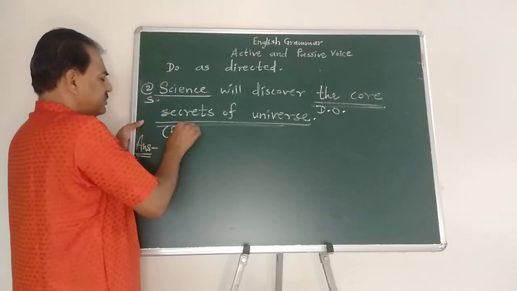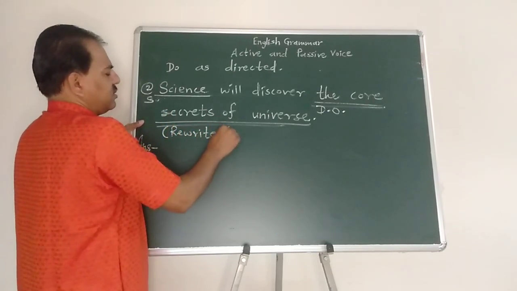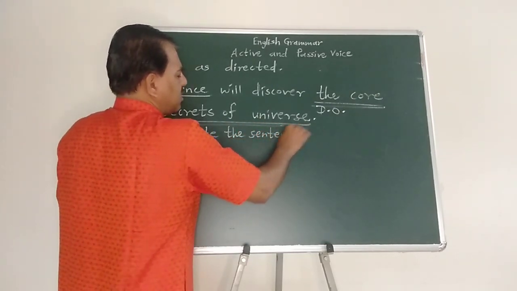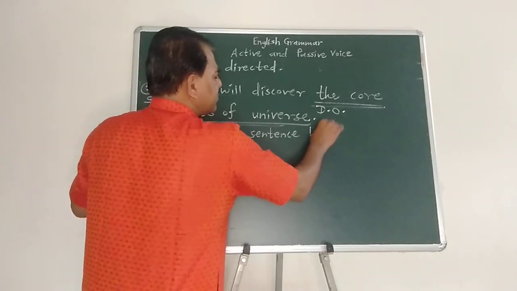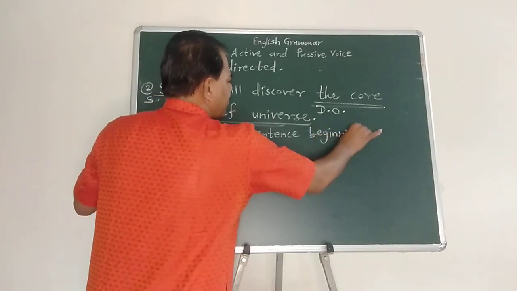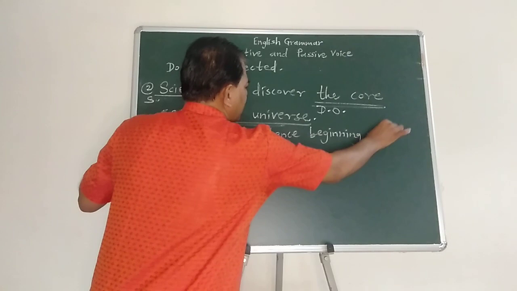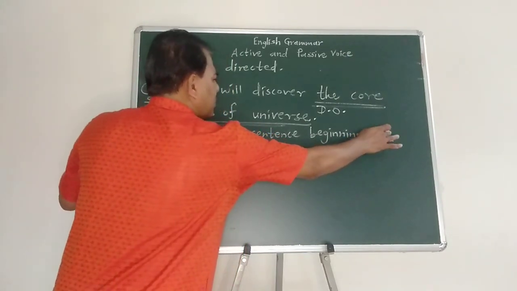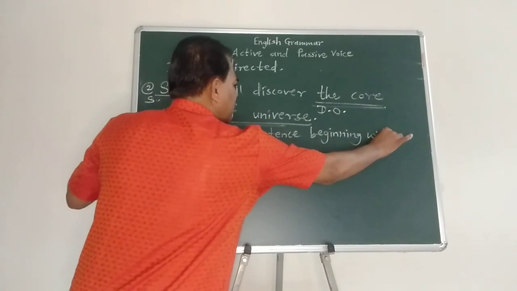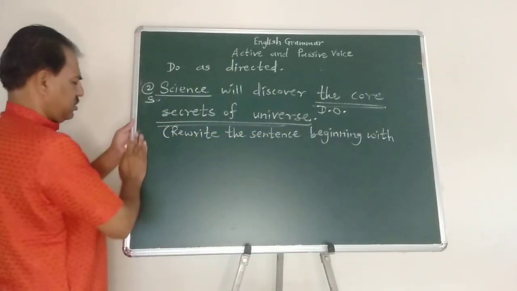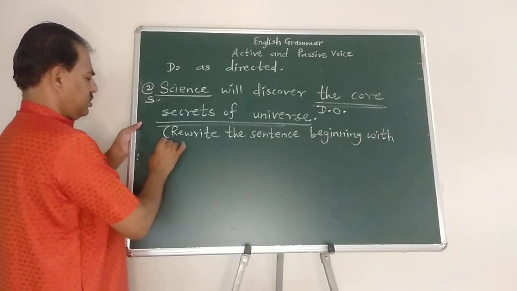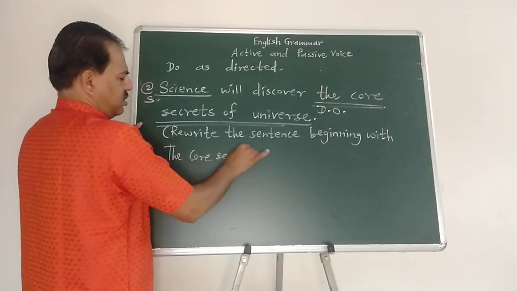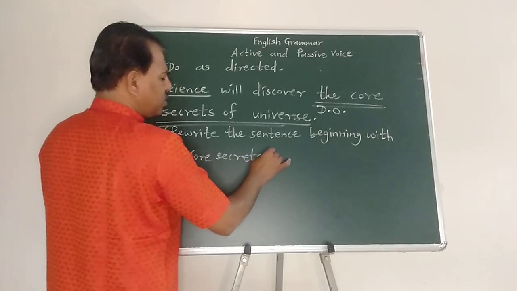Rewrite the sentence beginning with the core secrets.